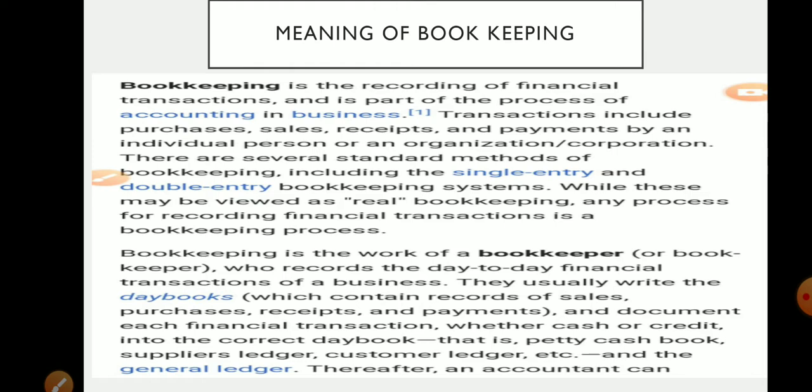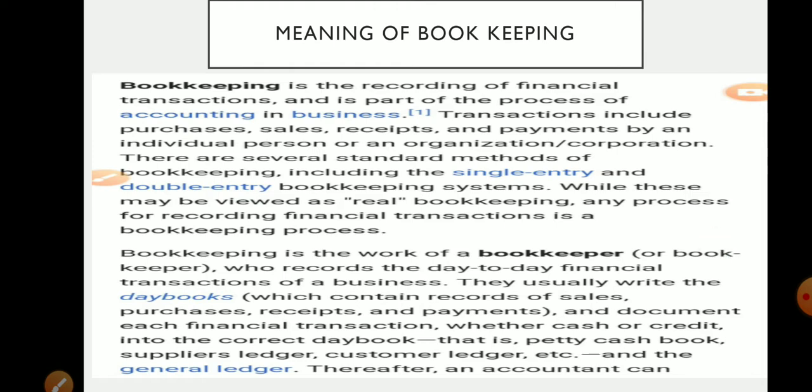Bookkeeping includes the single entry and double entry bookkeeping systems. There are two systems in bookkeeping. First is single entry and second is double entry. We will explain this topic, single entry and double entry, in another video.